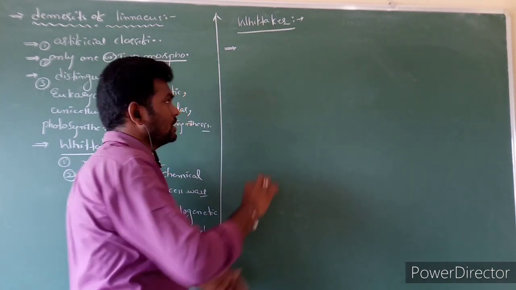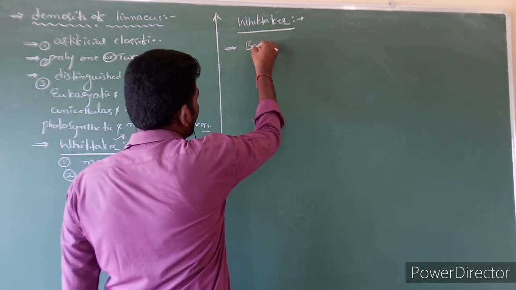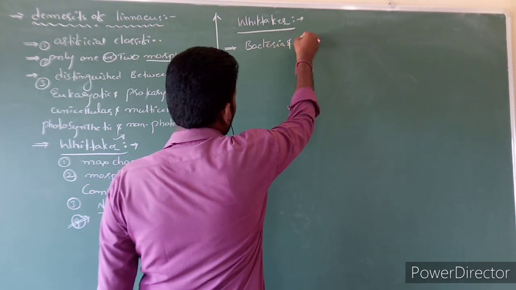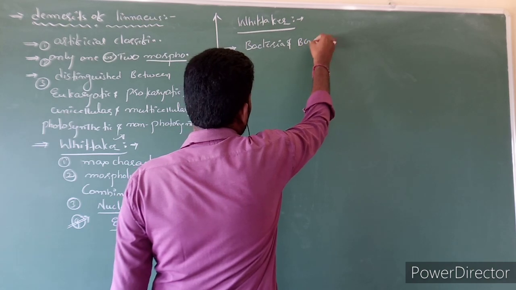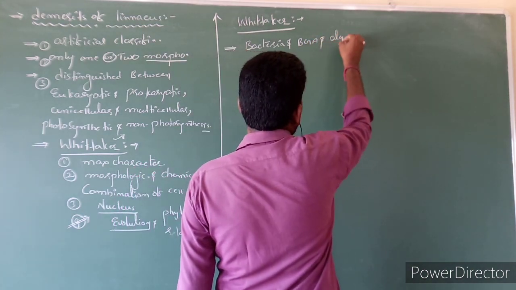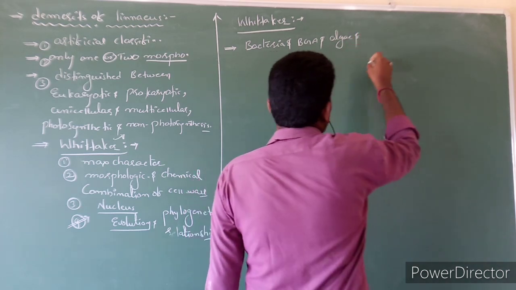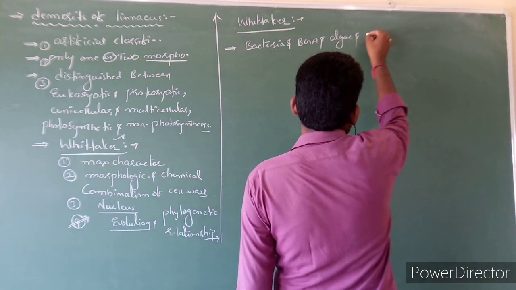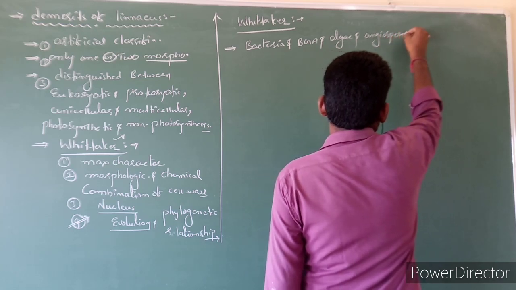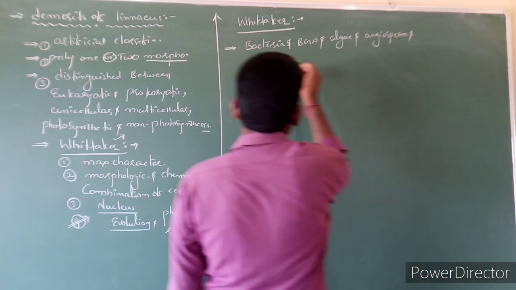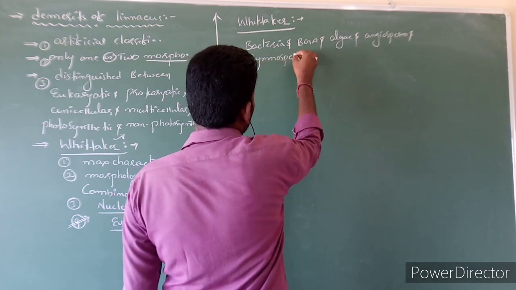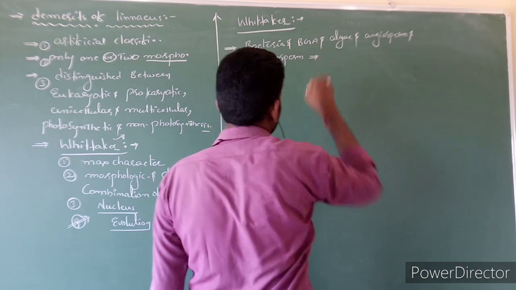or brought together bacteria, BGA, algae, angiosperms and gymnosperms.